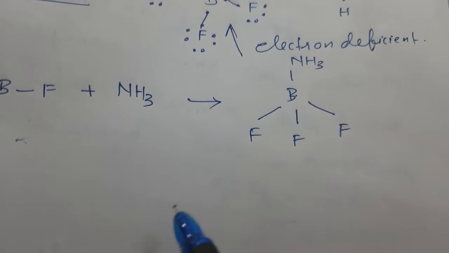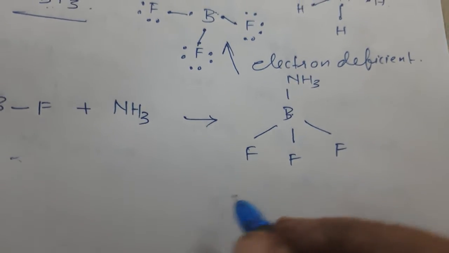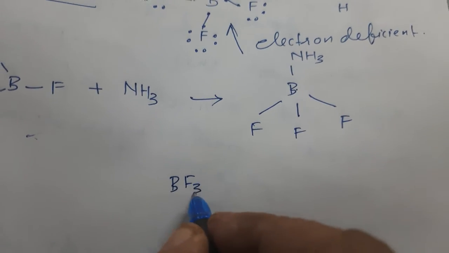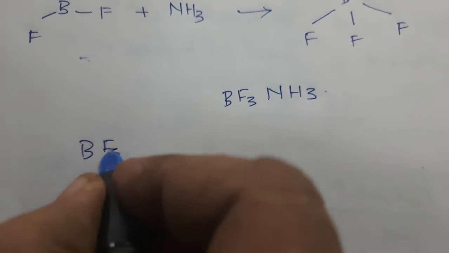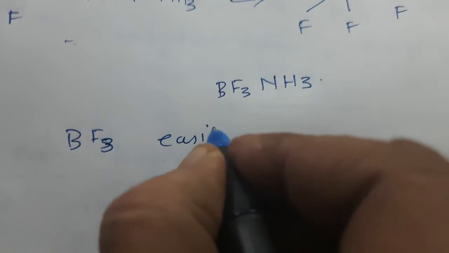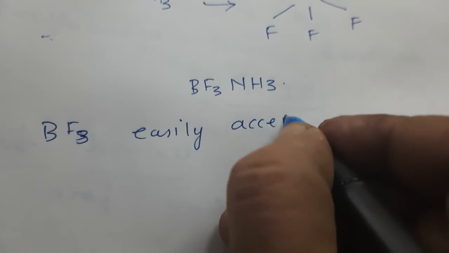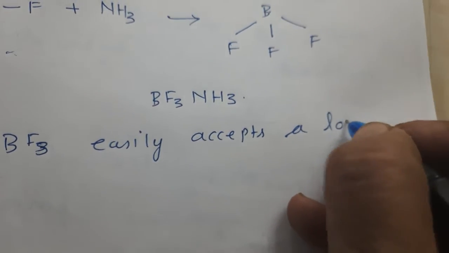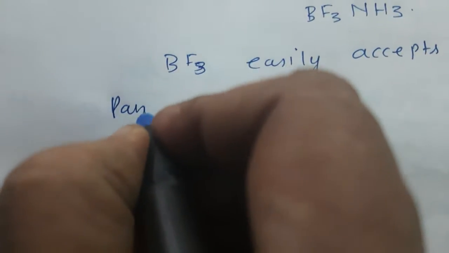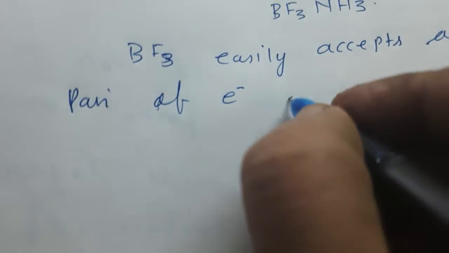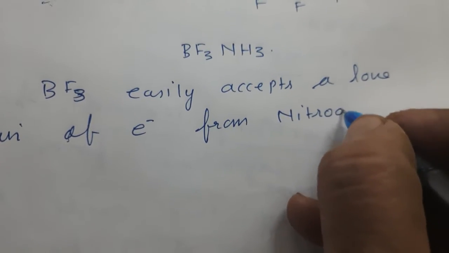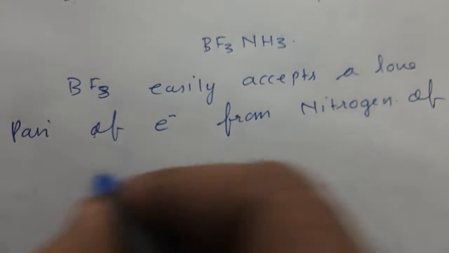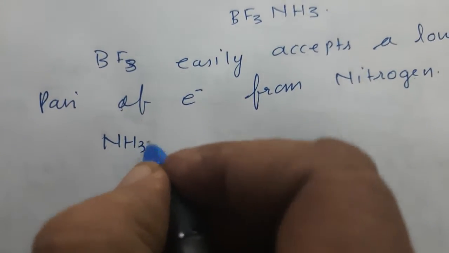The compound formed has what is known as a coordinate covalent bond. This compound is BF3 NH3. Okay, this BF3 easily accepts a lone pair of electron from nitrogen of ammonia, and so they form the stability.